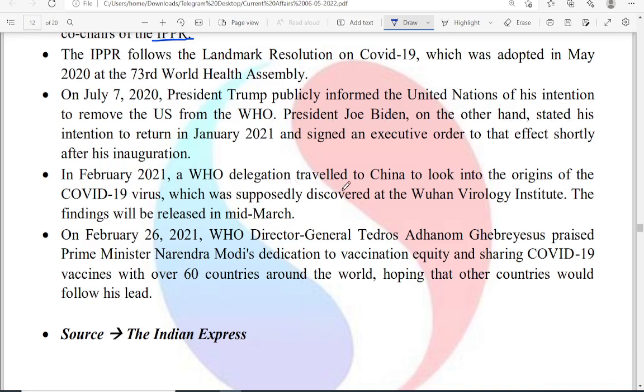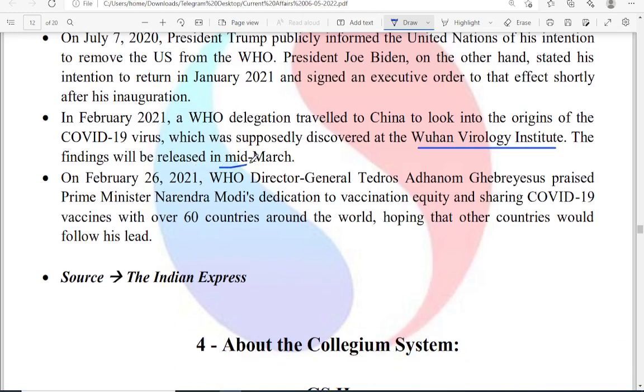So WHO delegation traveled to China to look into the origins of COVID-19, which was supposedly discovered at Wuhan Virology Institute. The findings were released in mid-March.